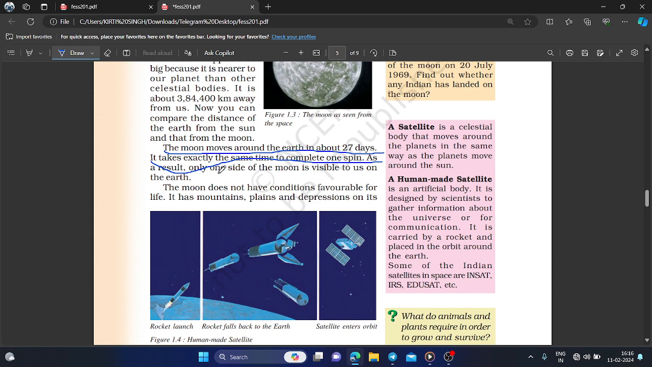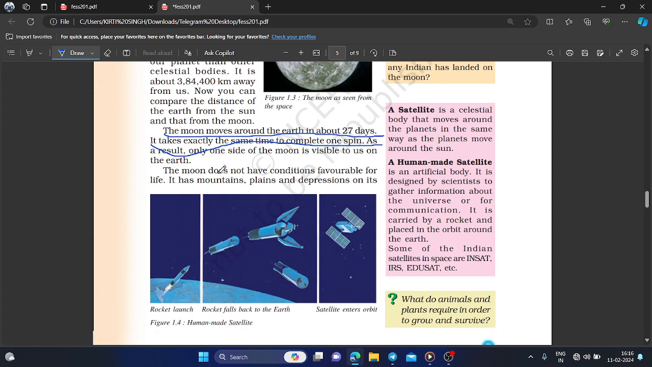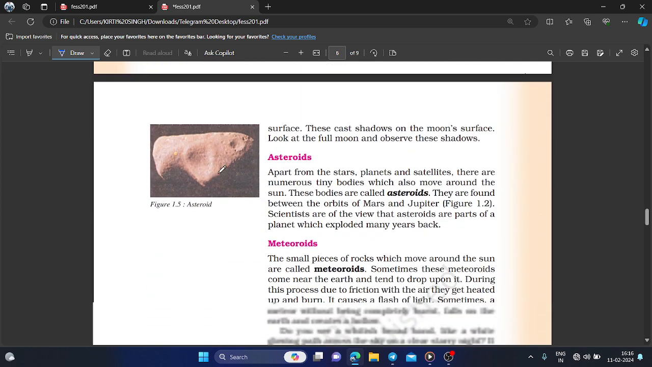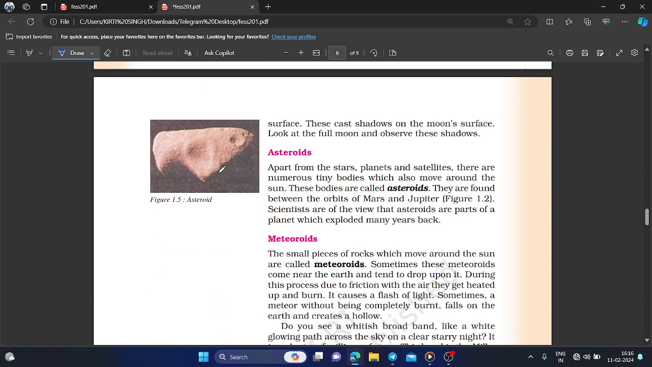The moon does not have conditions favorable for life. It has mountains, plains, and depressions on its surface. These cast shadows on the moon's surface. Look at the full moon and observe these shadows. So it has no life, and it has no atmosphere.